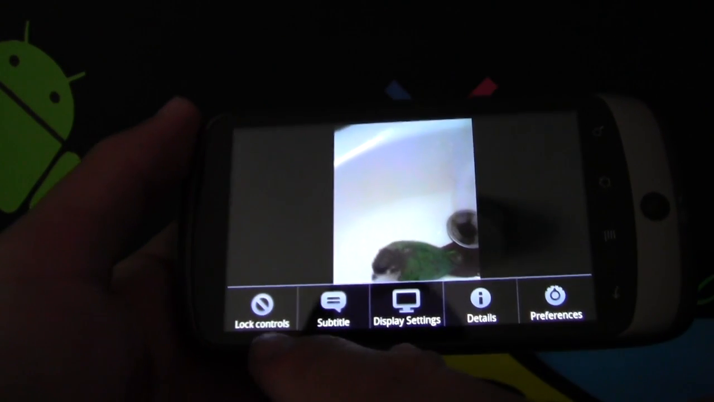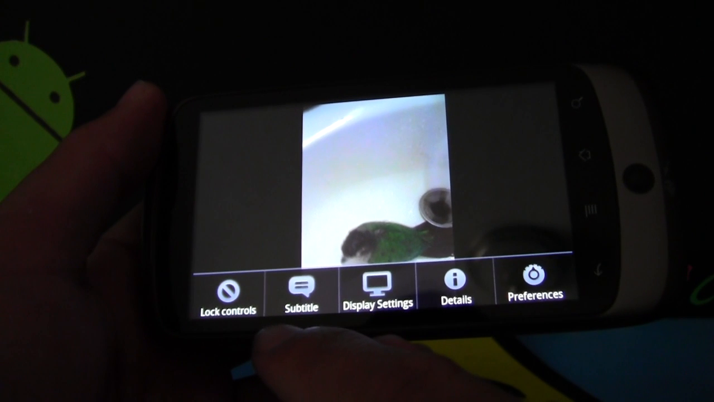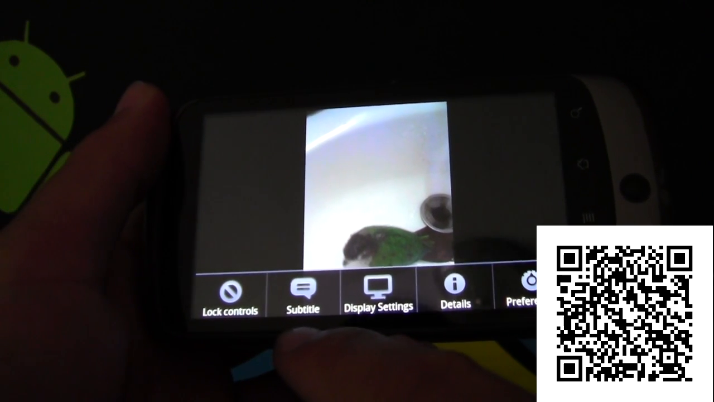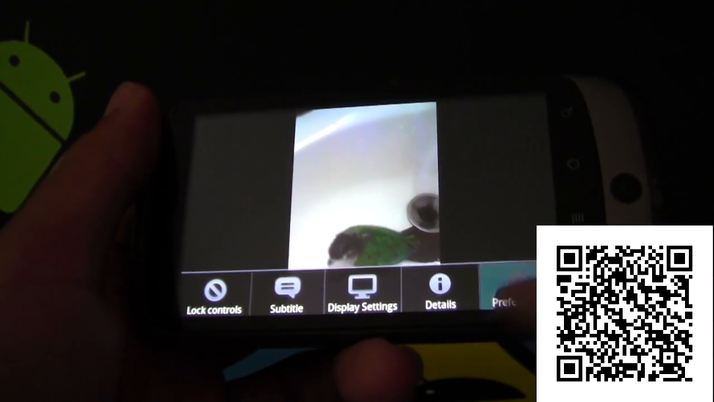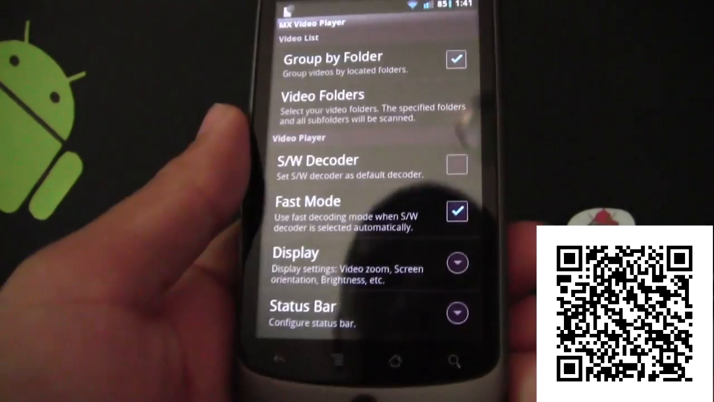You go to the menu, you will see that you got lock control so you don't accidentally do it. You can actually have subtitles if the video has subtitles, display settings, and some more preferences that it has right there.